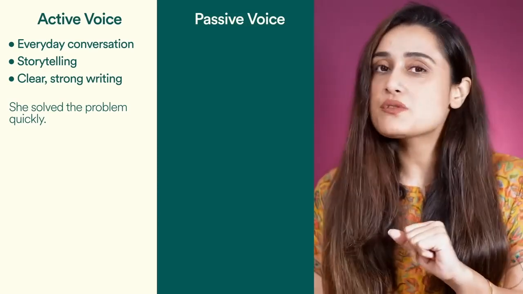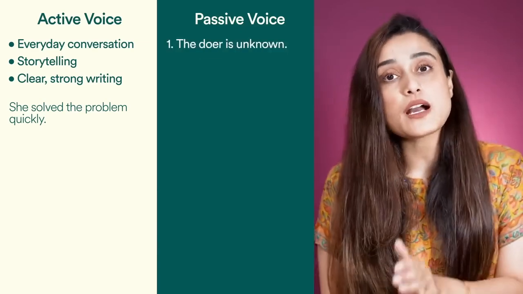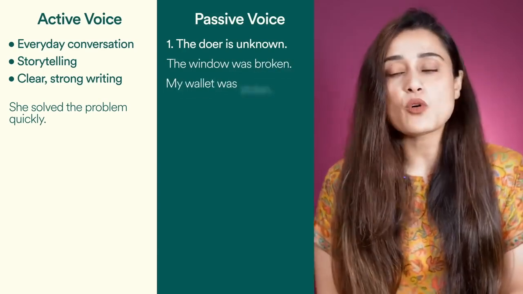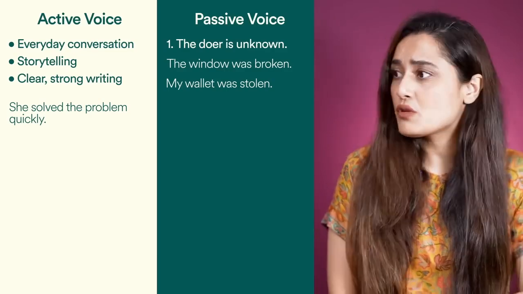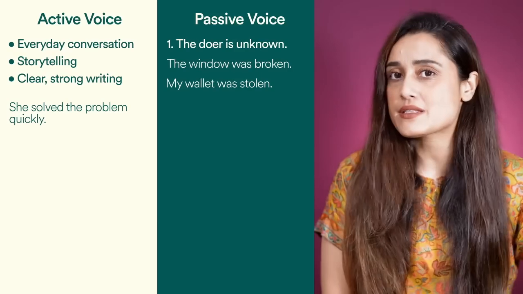Okay, so when do we use the passive voice? Passive voice can be used when the doer is unknown. Okay, the window was broken. My wallet was stolen. We don't know who did it. We don't know who stole the wallet. We don't know who broke the window, right? The doer is unknown. That is when you use the passive voice.